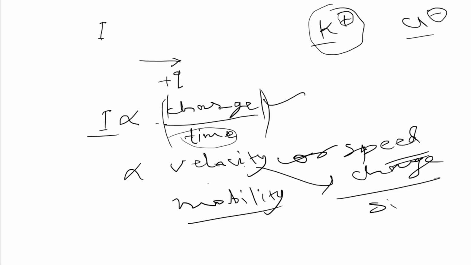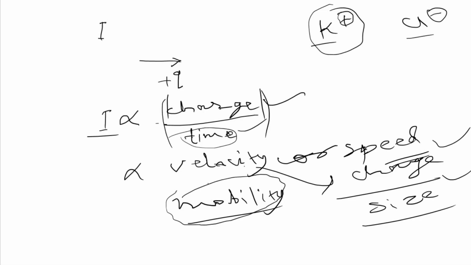If any ion has a very big size, what is happening? It needs more potential, more momentum, to move fast. Mobility includes size and charge, all things.